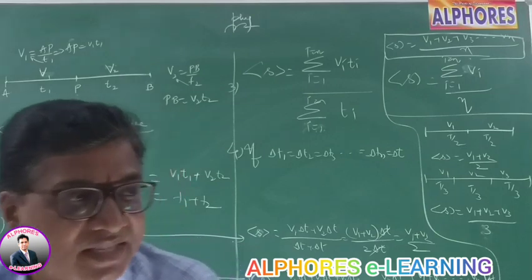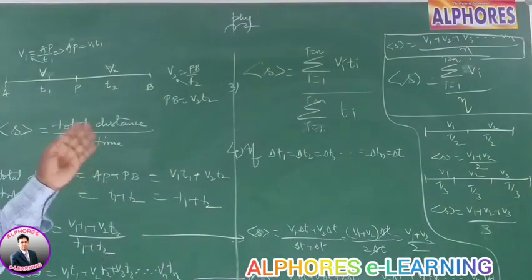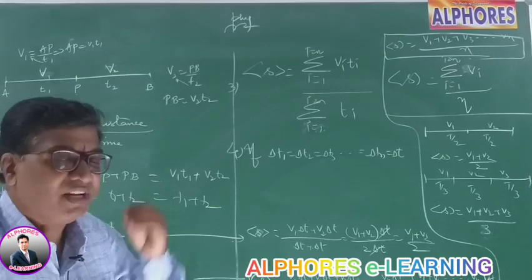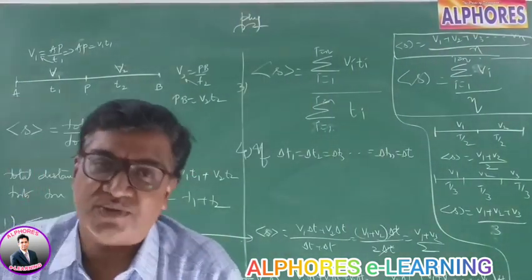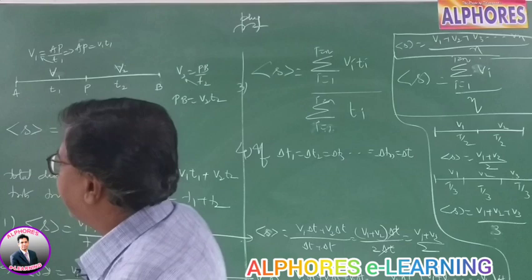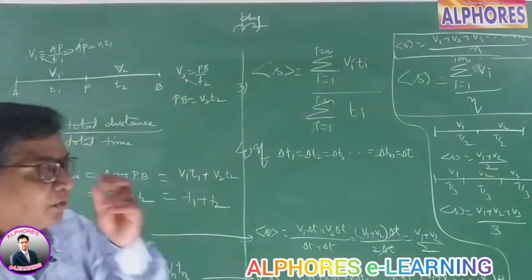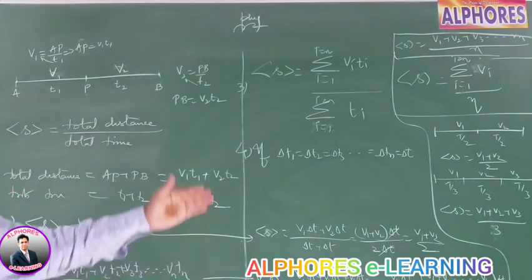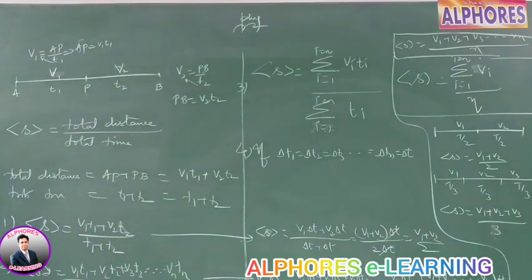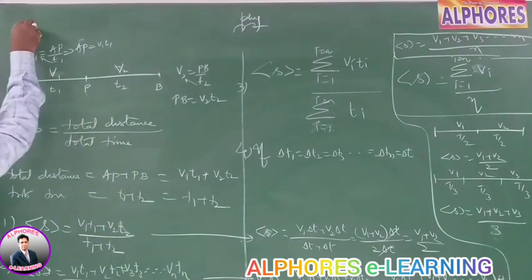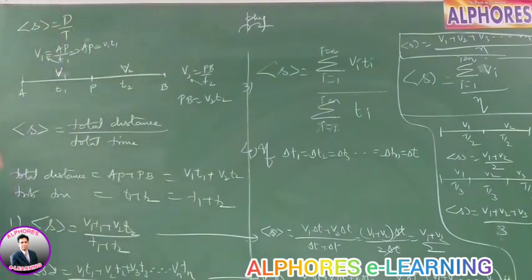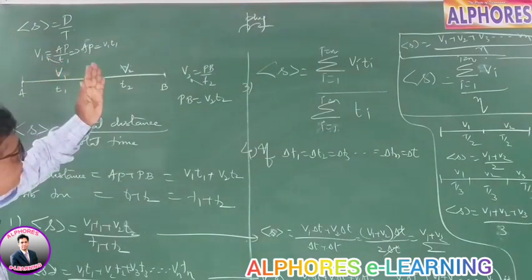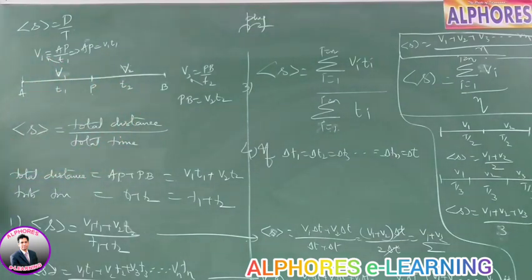Now this is the problem. A very important case with the body moving in a straight line. And when the body is moving in a straight line, the same formulas you can even write down for average velocity also. Right? Look, I'll repeat the various cases. Generally, what is average velocity? Average speed is total distance by total time. First case, if a body travels with a velocity v1 for a time t1, v2 for a time t2, then what is the average velocity? First question.